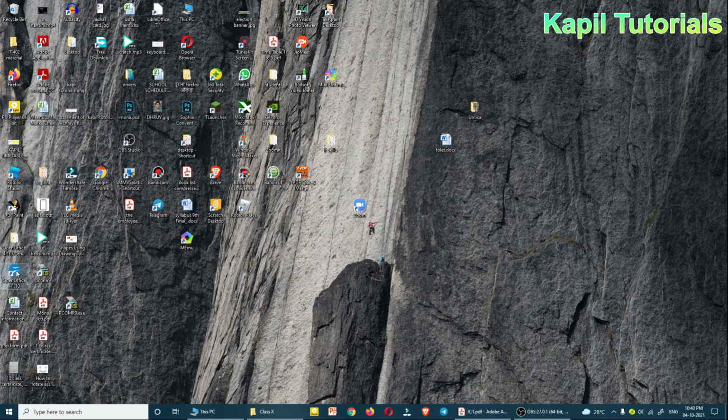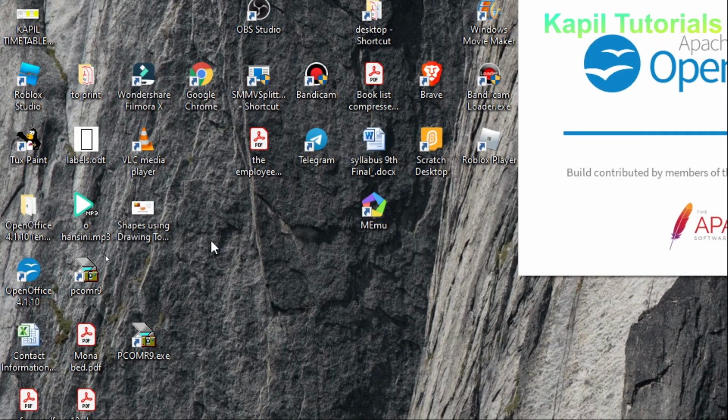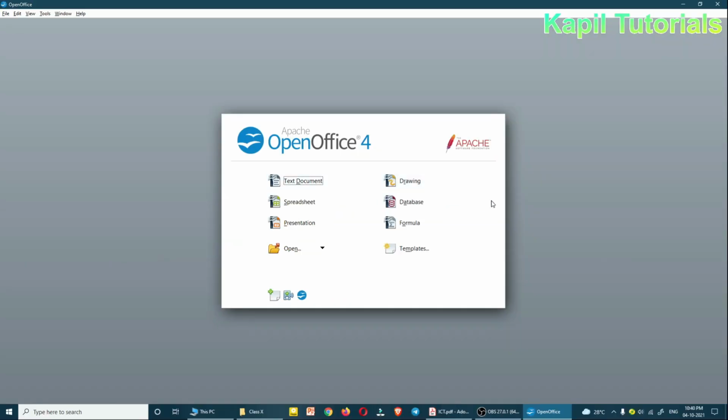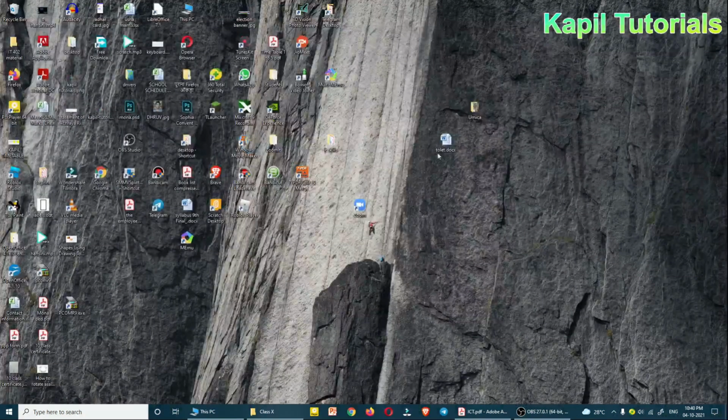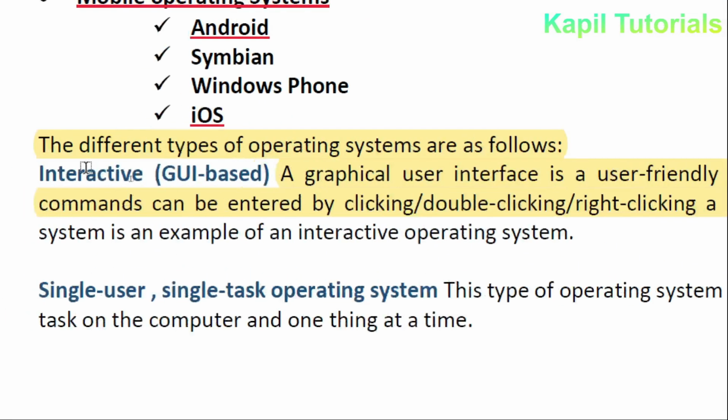Suppose this is Open Office. If I am double clicking on it, it is working. So I am double clicking, the command works for me. So that only I was wanting to explain to you. So I think this is clear to you.